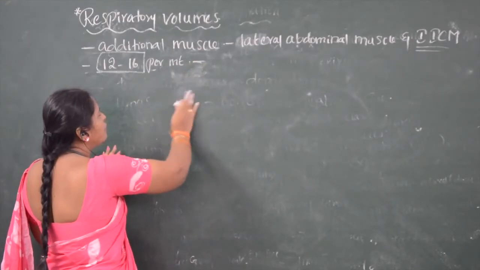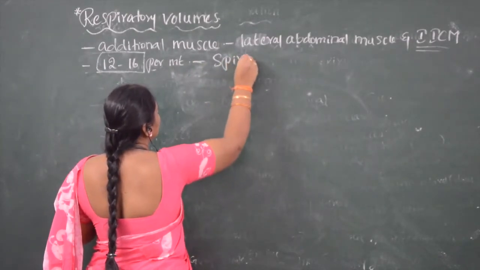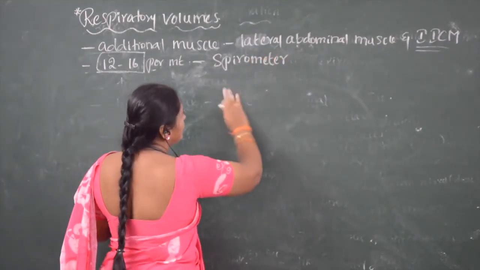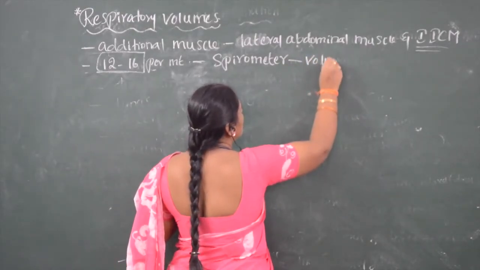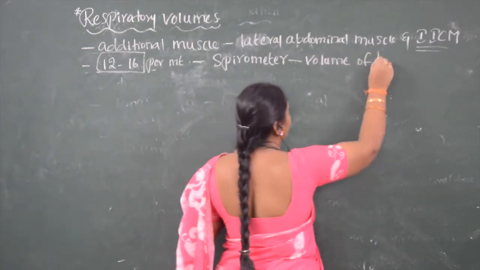This volume of breathing can be measured by an instrument called a spirometer. What is meant by spirometer? Spirometer is used to measure the volume of breathing.